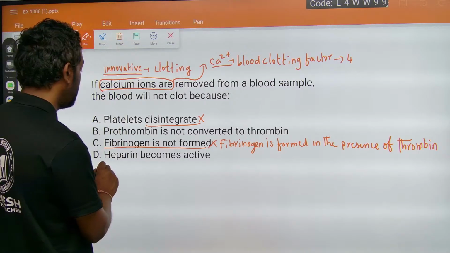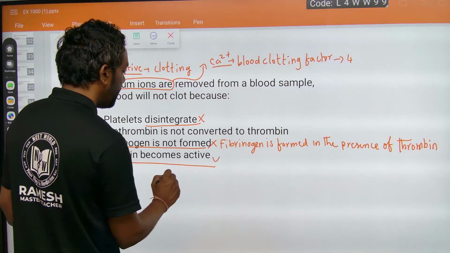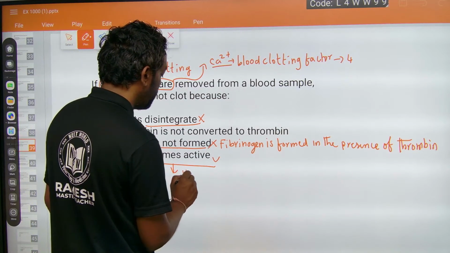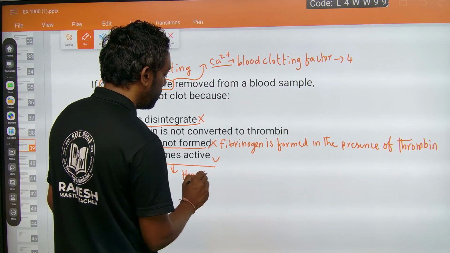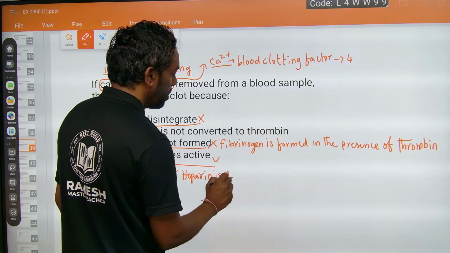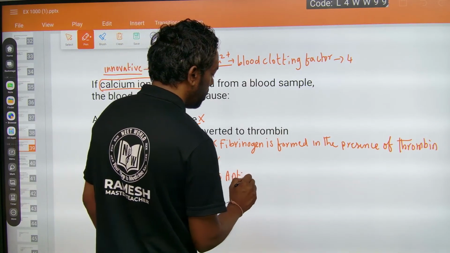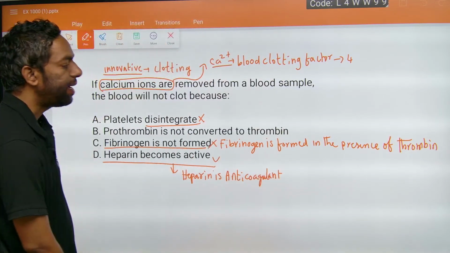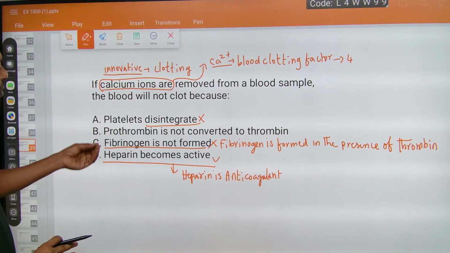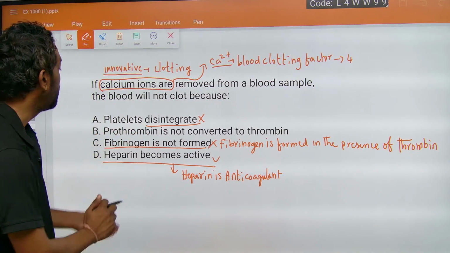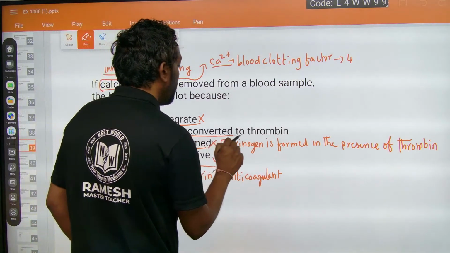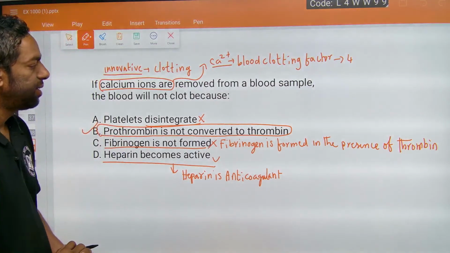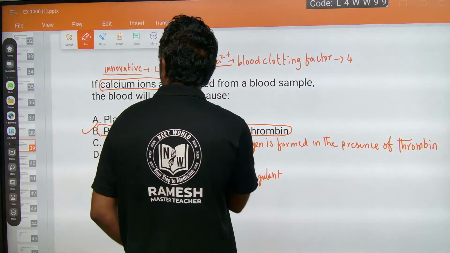Heparin may be active? Heparin is an anticoagulant. Prothrombin is not converted into thrombin. This is the answer, because prothrombin is converted into thrombin.